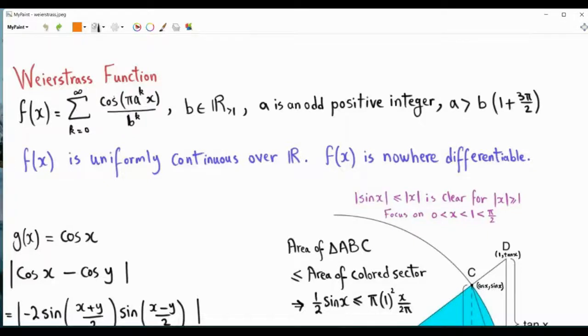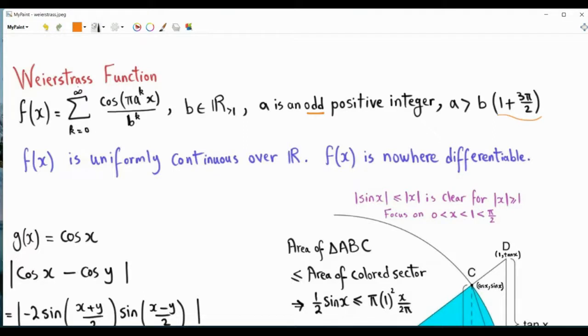We will investigate the Weierstrass function. So this is the function f of x given as this sum, k from 0 to infinity, cosine of a to the k x over b to the k. B is a real number strictly greater than 1. A is a positive integer that is odd. A is greater than b. In fact, a is greater than b multiplied by 1 plus 3 pi over 2.